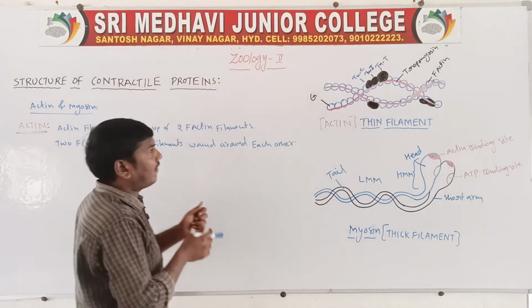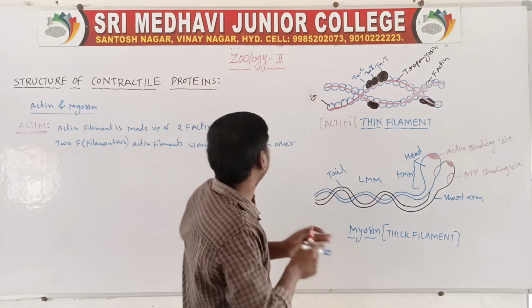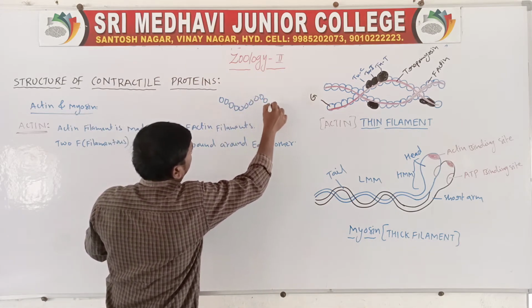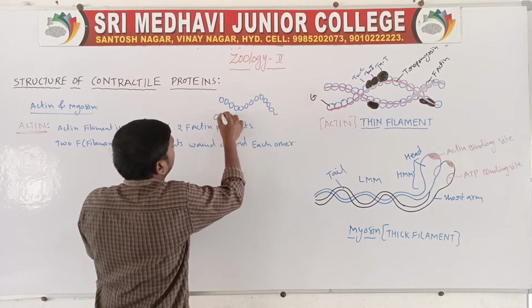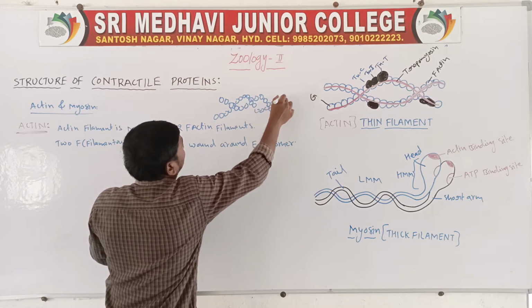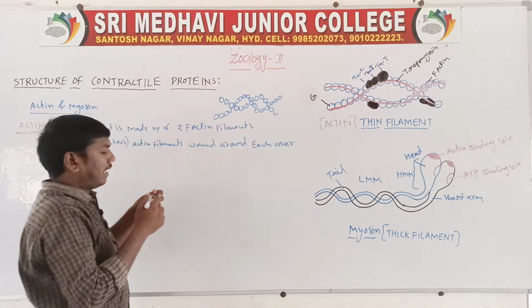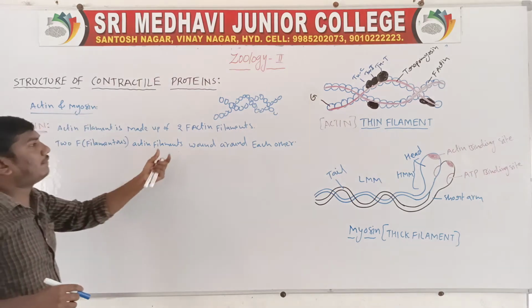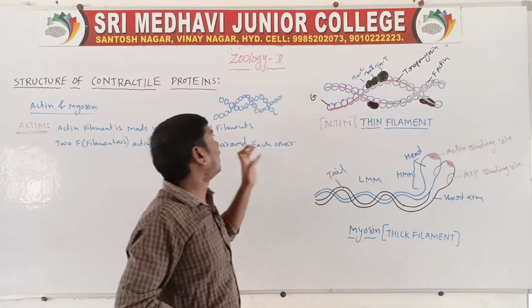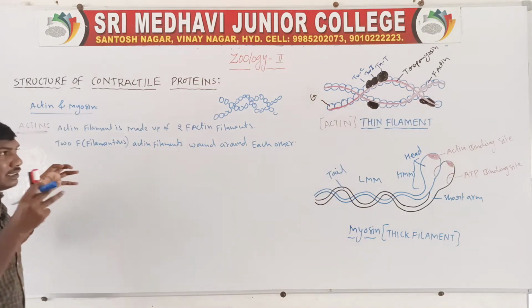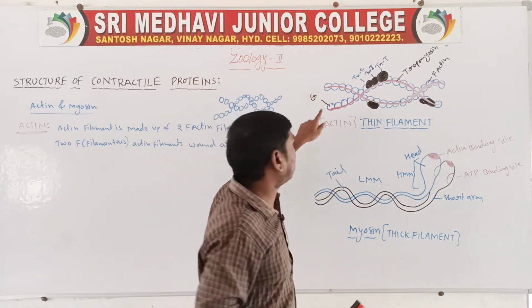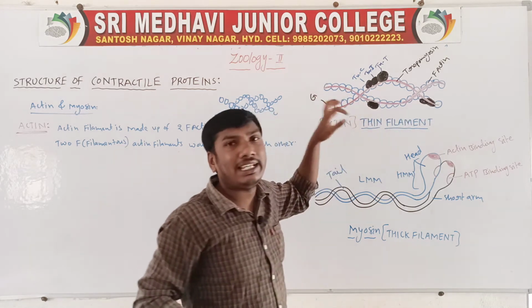So one is one F-actin filament, and another one is another F-actin filament.